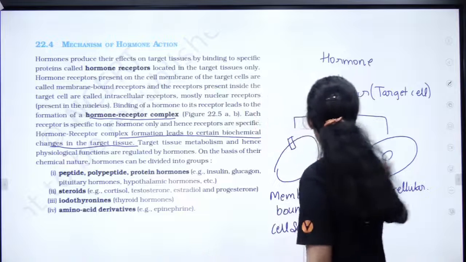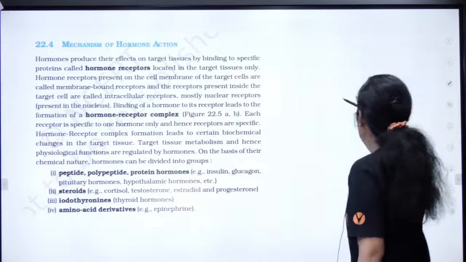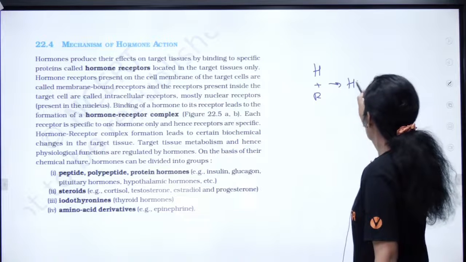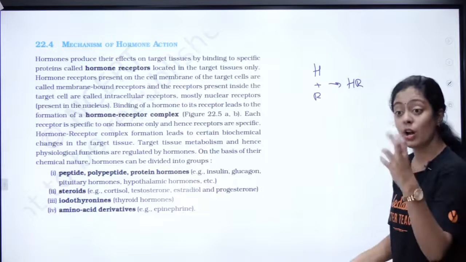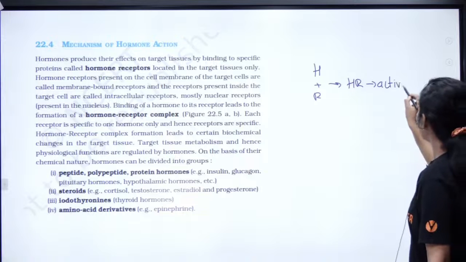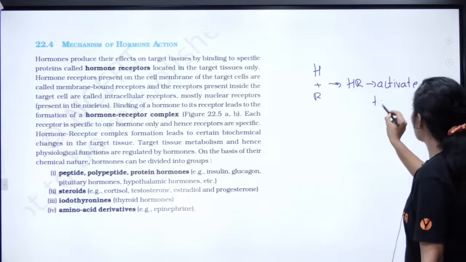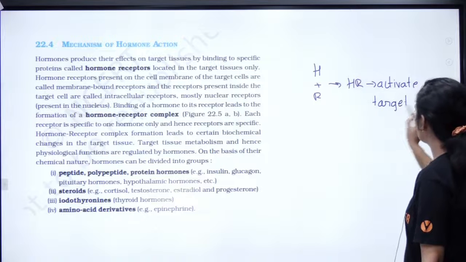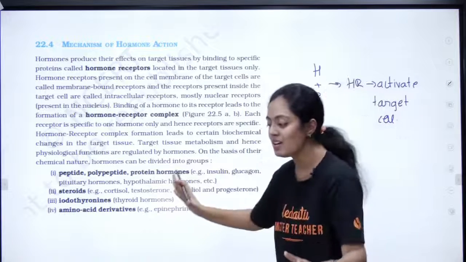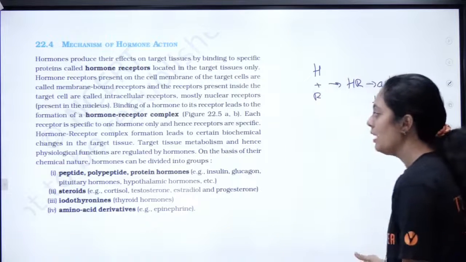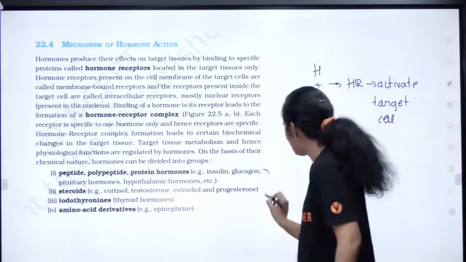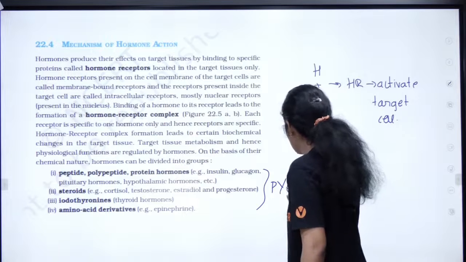Okay, so very important. As I already told you, hormone binds to receptor, it forms the hormone receptor complex. So now this hormone receptor complex is going to activate my target cell. இப்போ வந்து target cell full energized ஆகும், அதோட function அதோட வேலை பார்க்கிறதுக்கு அது full-ஆ energized ஆயிரும். Okay, now there are different kinds of hormones. This is also a very important PYQ.